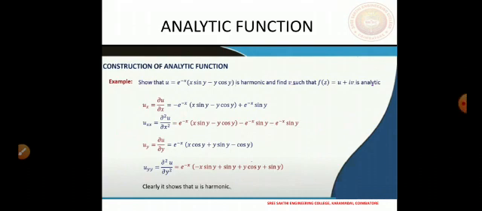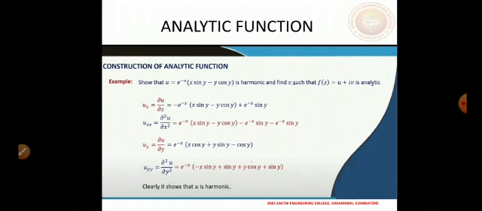So in this section, we will be talking about the construction of an analytic function: for a given u, we will find its v, and if given v, we will find u. Here we will show that the given function u is harmonic, and then we will find v such that u plus iv is analytic. To check that it is harmonic, we have to find the second order derivatives.